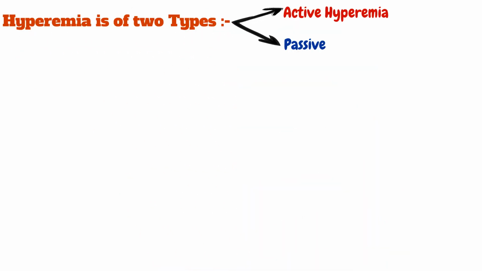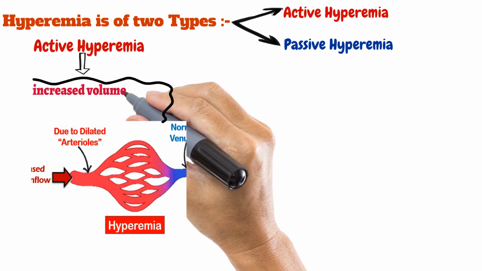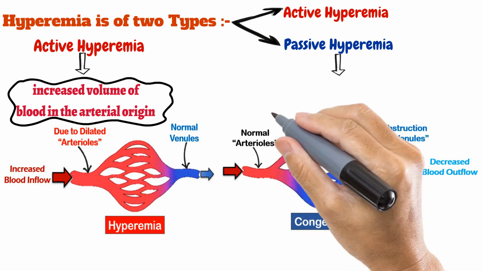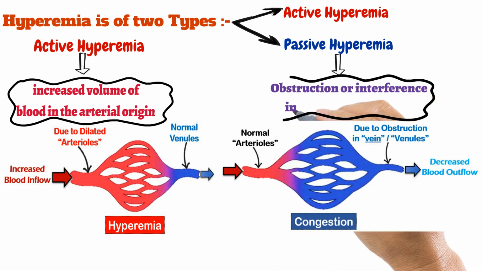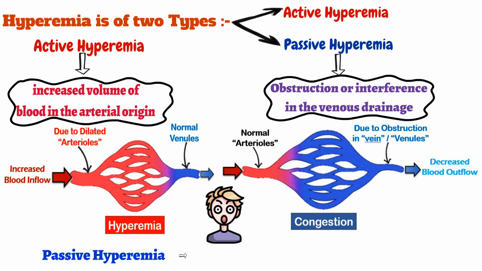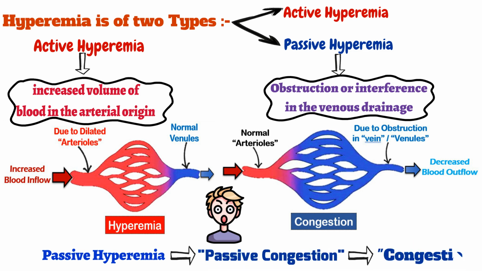Hyperemia is of two types, active hyperemia and passive hyperemia. Here, active hyperemia means increased volume of blood of arterial origin, whereas passive hyperemia results from obstruction or interference in the venous drainage. And you will be surprised to know that passive hyperemia is also known as passive congestion or simply congestion.